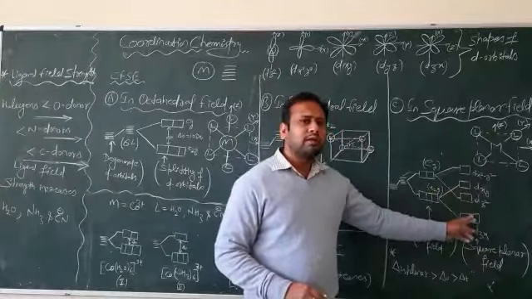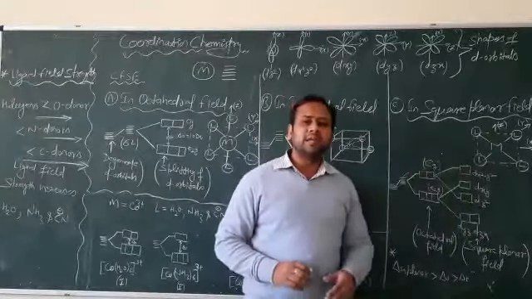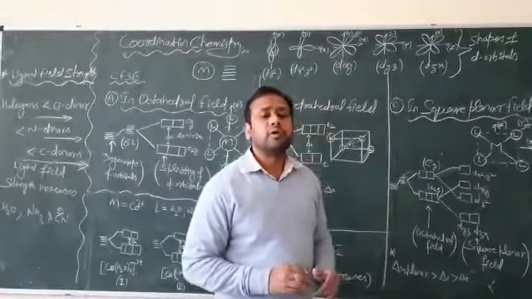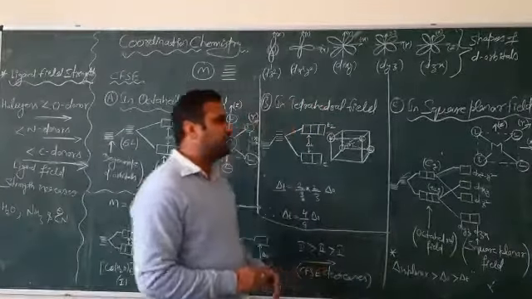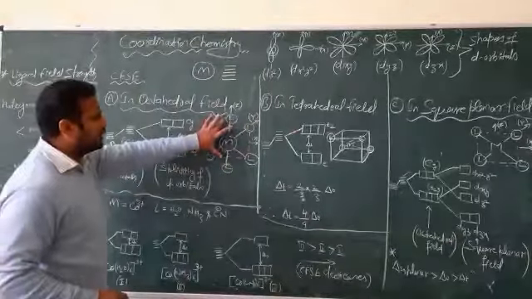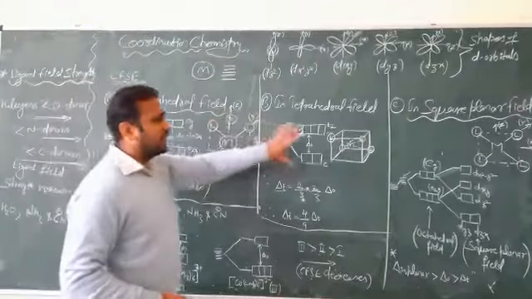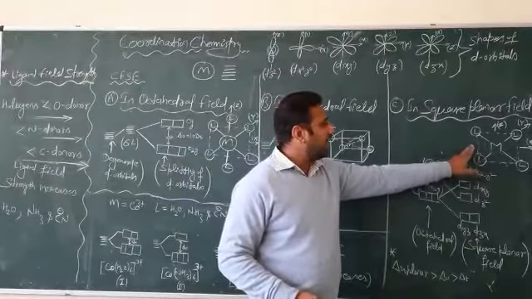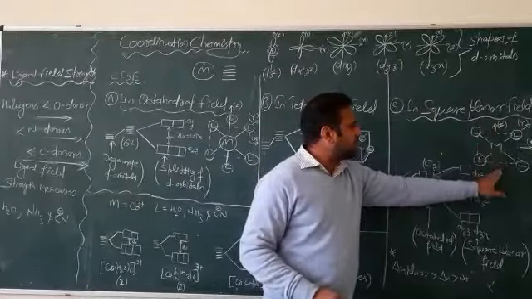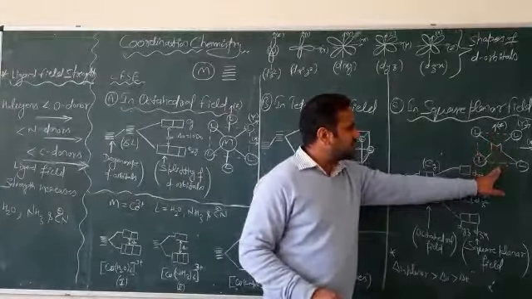As I told, square planar field symmetry is the extended form of octahedral ligand field symmetry. That is because if we remove 2 ligands at the z axis, then we will get the square planar ligand field symmetry, as no ligand is present along the z axis.